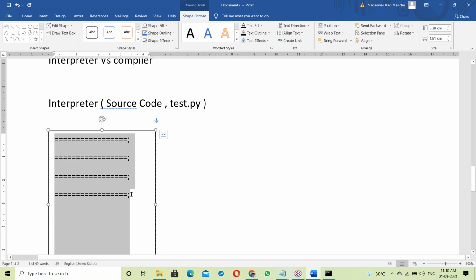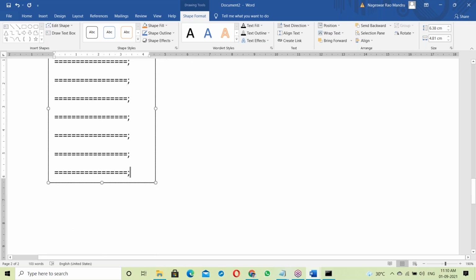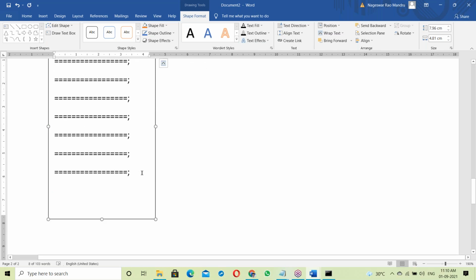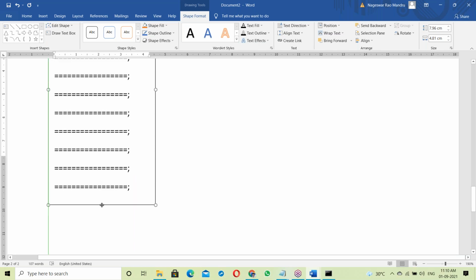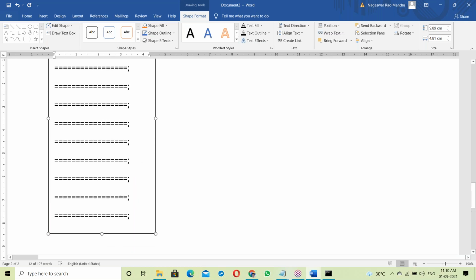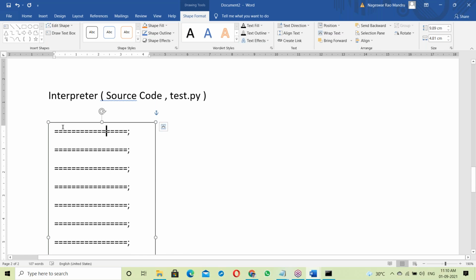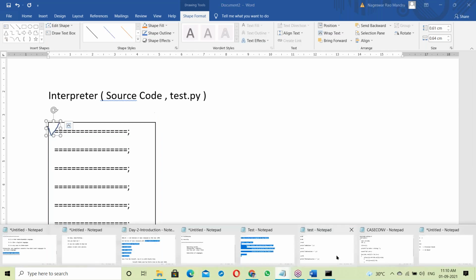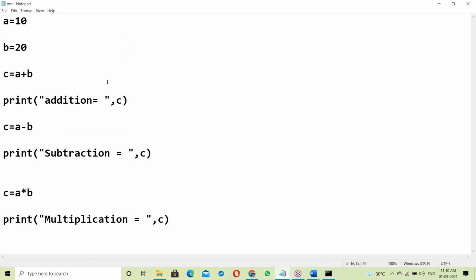How is it working? The interpreter checks the first statement, and the first statement is correct. For example, in Python, A equal 10. The statement is correct.